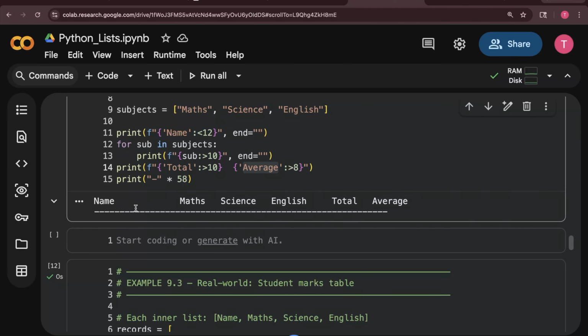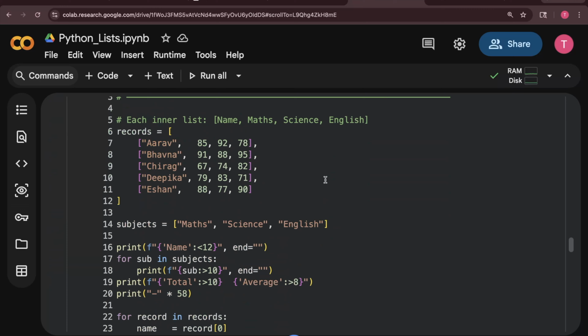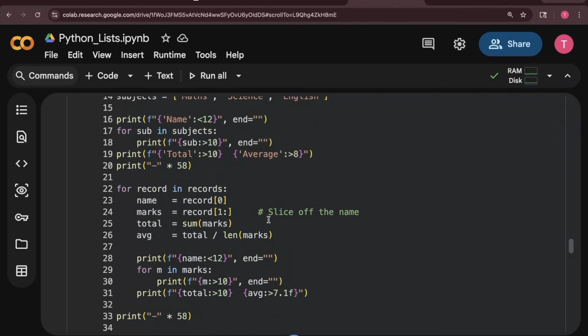I have prepared everything, right? This is the name, then I have maths, then science, English, and this is the space, then total, then average. Then what I am doing is simply running a loop, nothing else I am doing here. I am simply running a loop.